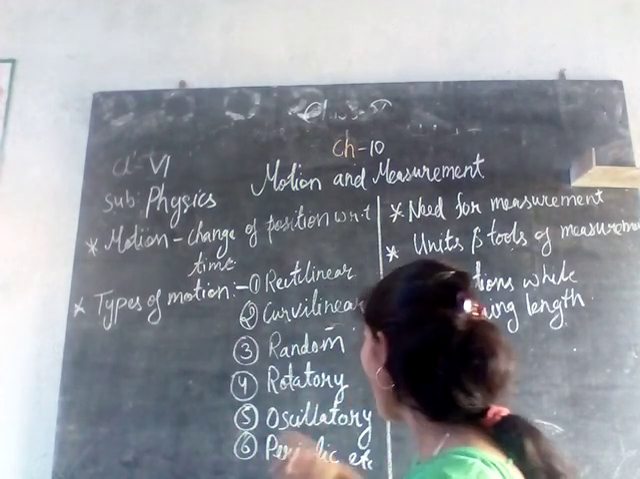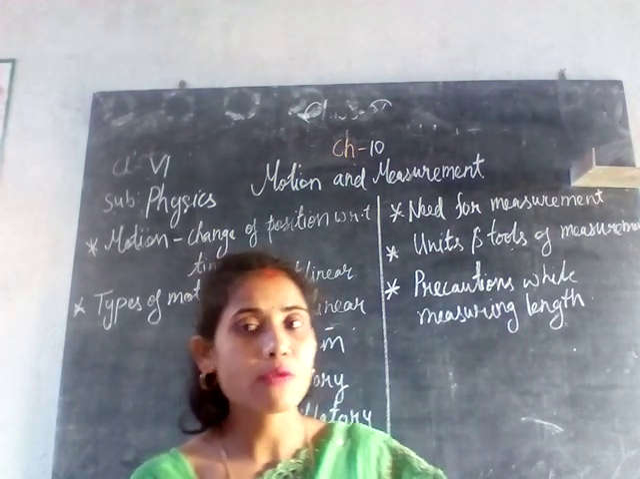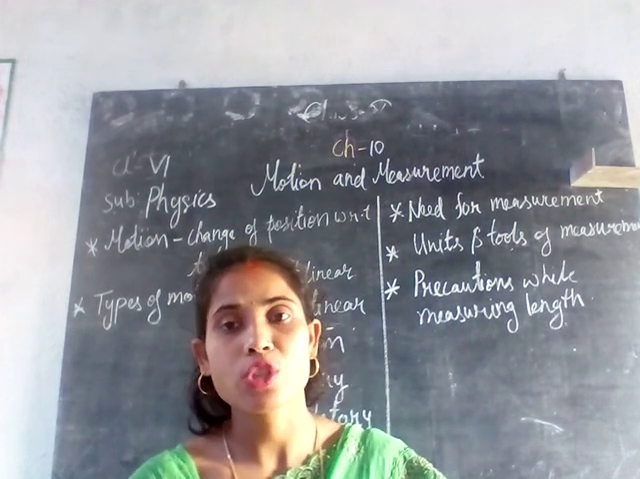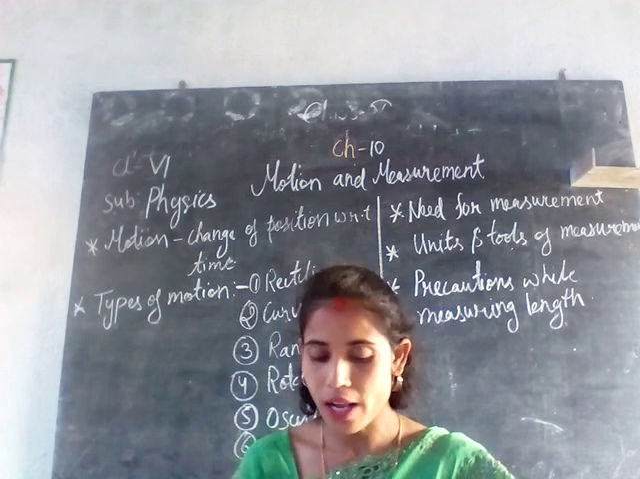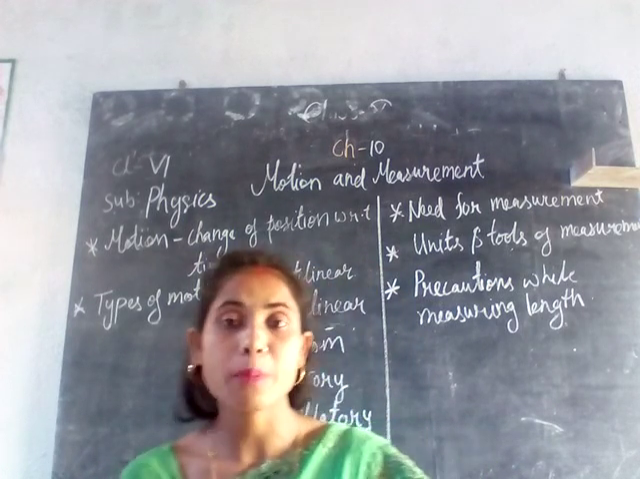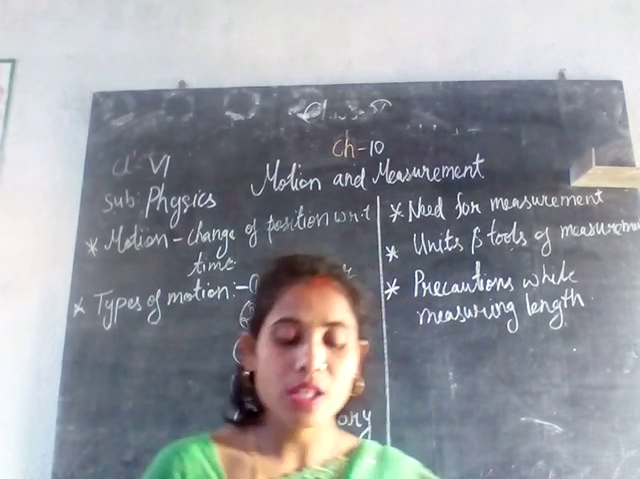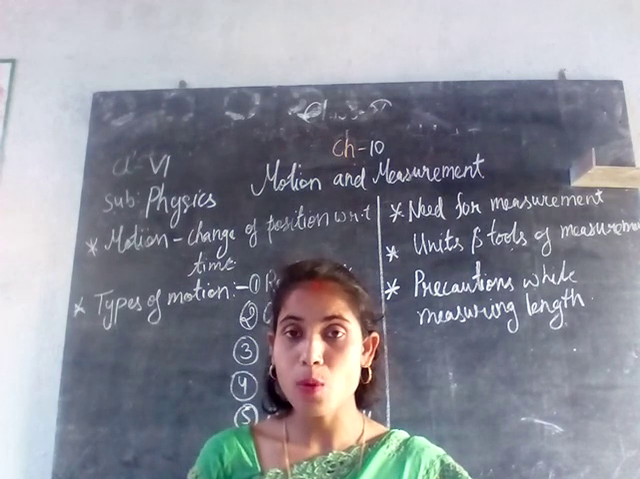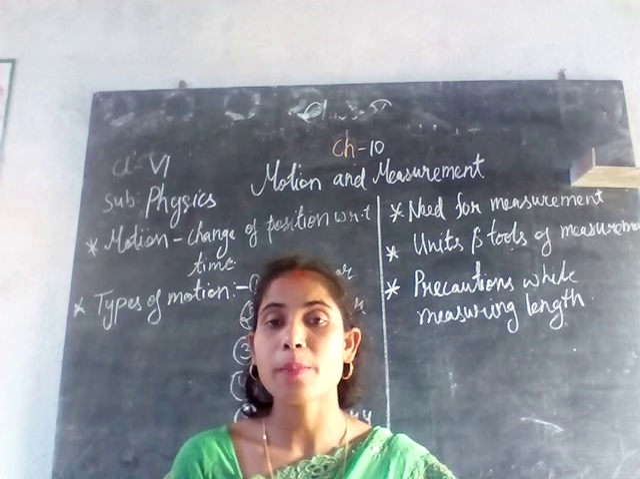Next is oscillatory motion. Oscillatory motion means oscillating from one point to another point. That means the to and fro movement of a body is called an oscillatory motion. The best example of oscillatory motion is the pendulum clock, as given in your book on page number 113, figure number 10.8. Oscillatory motion, the example is the pendulum clock.